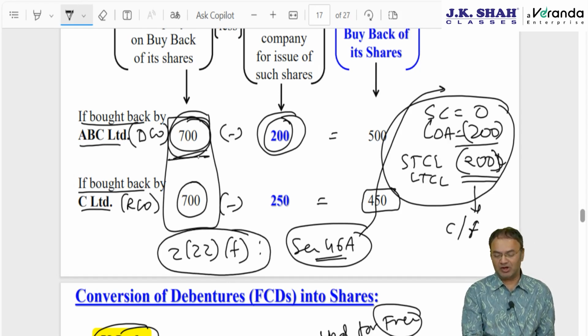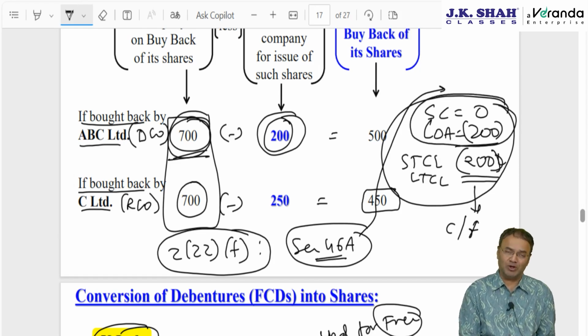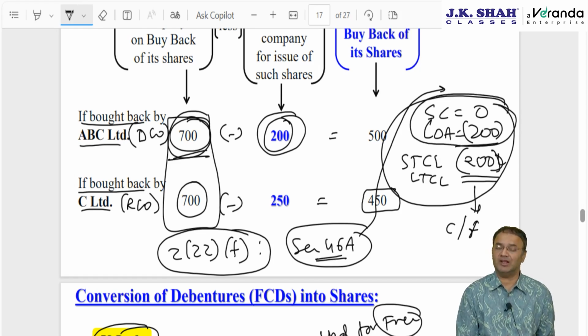Pay tax on 700 rupees entirely, and the cost of acquisition you claim as deduction under the head capital gain by considering sale consideration to be 0.